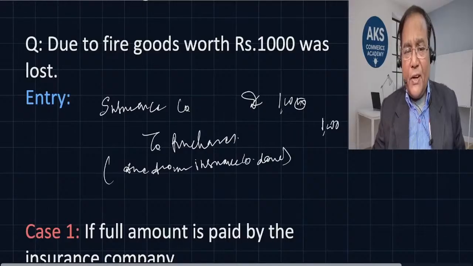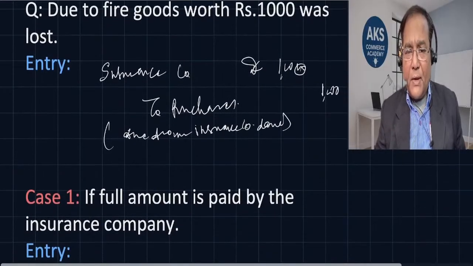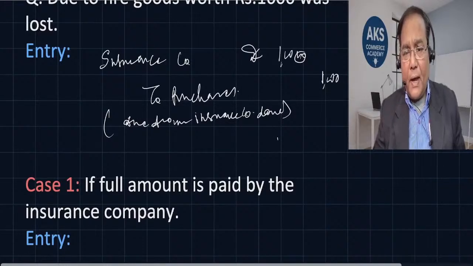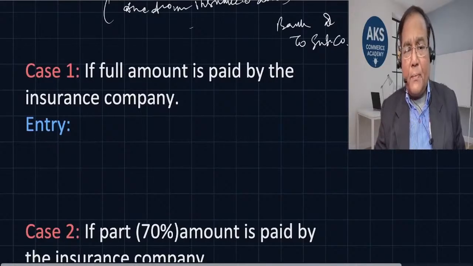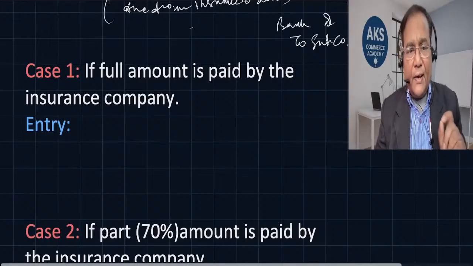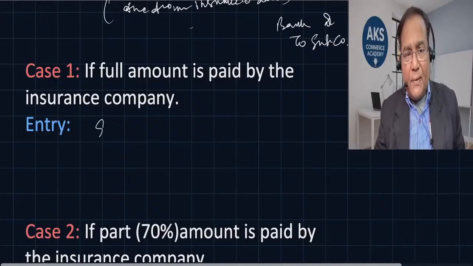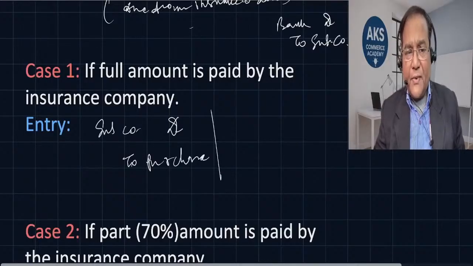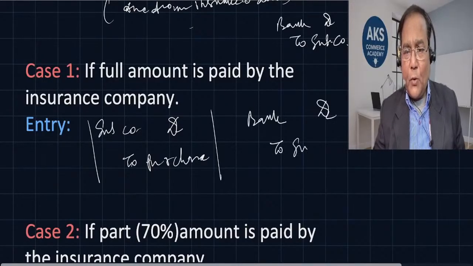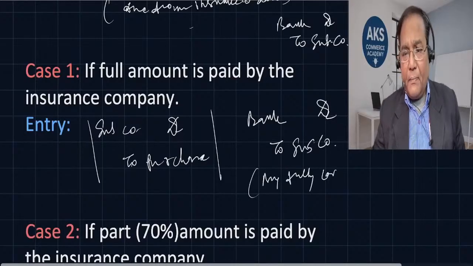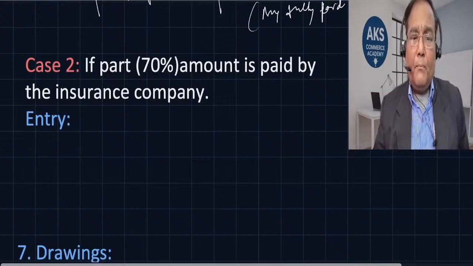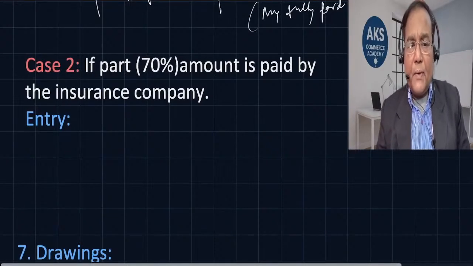Now, when the insurance company makes the payment, maybe by check or cash, we pass an entry: bank account debit to insurance company. I hope it is clear. This is the case if the full amount is paid by the insurance company. What is the entry at the occurrence of the event? Insurance company debit to purchases. This is the original first entry. When the insurance company pays the full amount, the entry is bank debit to insurance company, being fully paid by the insurance company. I hope this is clear. Now, if it is part payment, say 70% is paid by the insurance company.